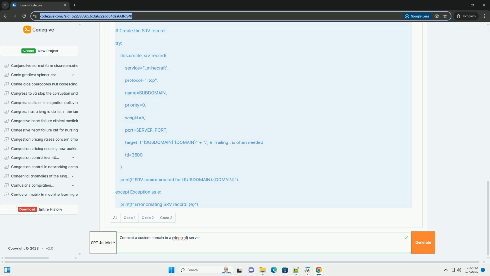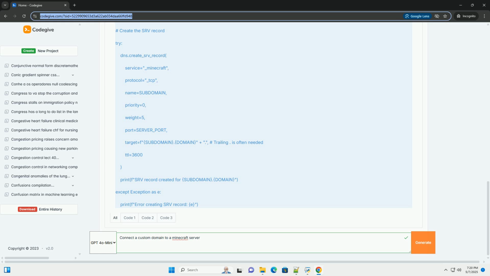Minecraft server IP address. This is the public IP address of the machine, or virtual machine, that's hosting your Minecraft server. It's how the outside world finds your server. Port number. Minecraft servers typically run on port 25565 by default. However, you might have configured it to use a different port. You'll need to know the correct port.